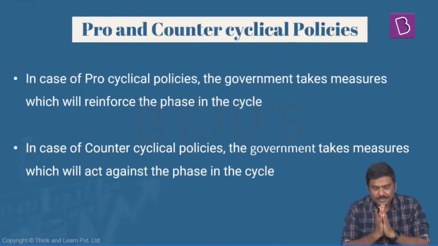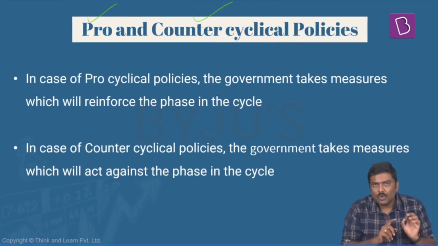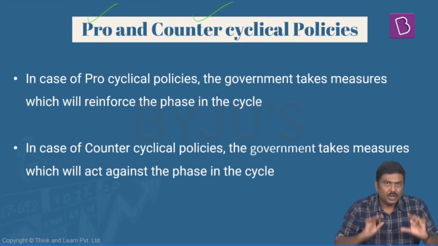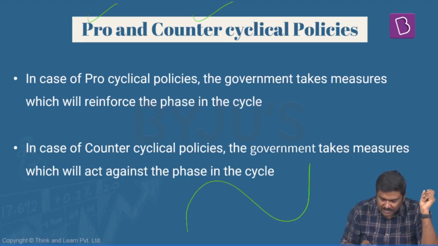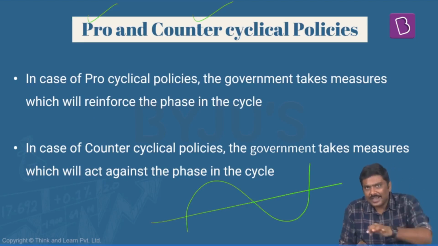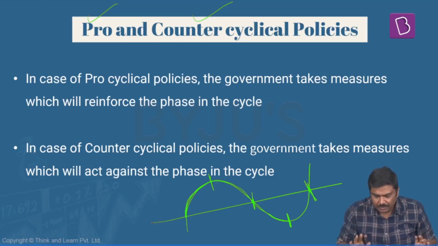Now, having understood this, understand the next logical argument here. What is this particular idea of pro and counter cyclical policies? Just to understand this, first and foremost, you will have to remember what we have discussed in the previous slide. We have experienced an economic cycle or a business cycle. In the first stage, what do you see? There is a boom. Second stage, there is a slowdown. Third stage, there is a recession. And in the fourth stage, there is a recovery.